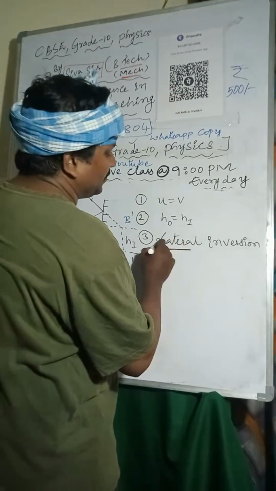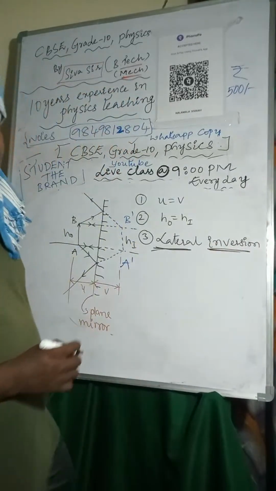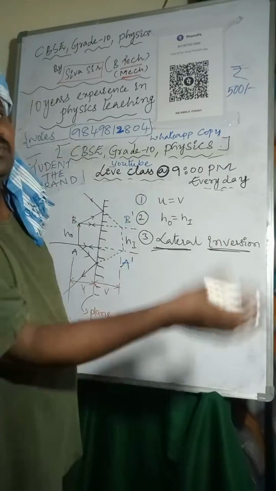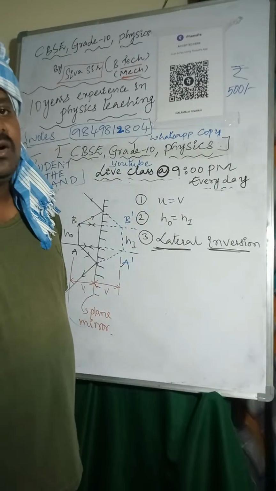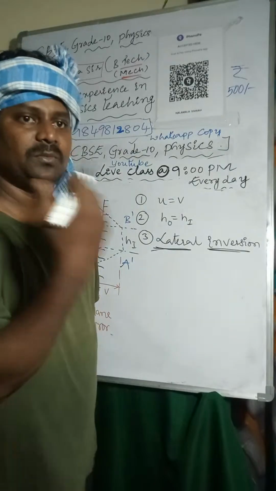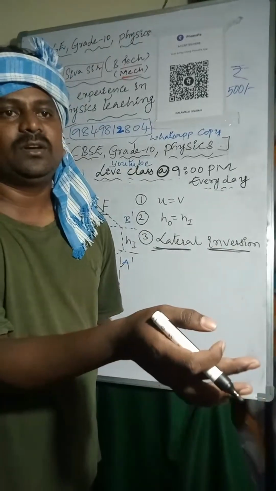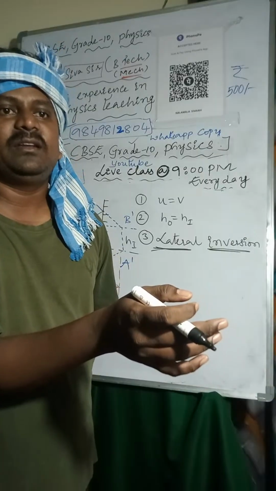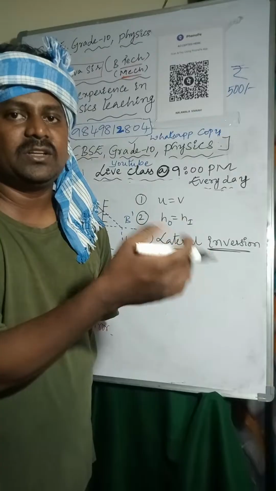Lateral inversion. So what is lateral inversion? Lateral inversion is the phenomenon where the right side of the object appears to be the left side of the image, and the left side of the object appears to be the right side of the image. This type of mirror reflection is called lateral inversion.